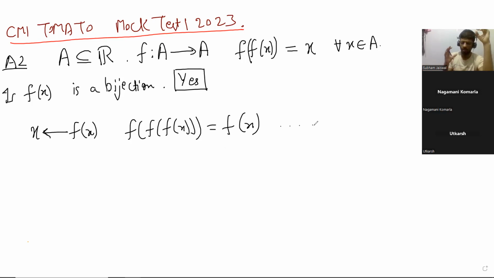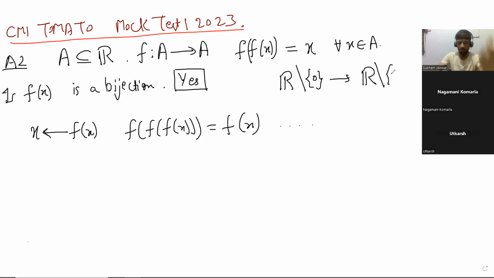Also, can anyone just give me a few examples of functions which satisfy this and they are not the identity function? Quickly. So one f from R not containing 0 to R: f of x is equal to 1 over x.